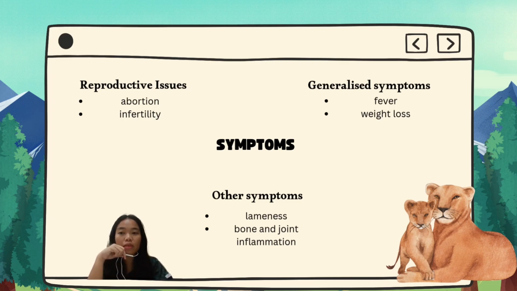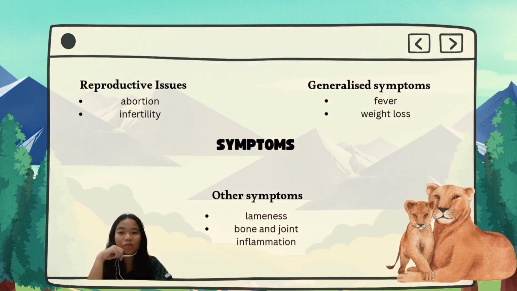The next symptoms are general symptoms like fever, and then the wildlife will display weakness. They also face weight loss. This causes emaciation due to systemic illness and reduced appetite. Other symptoms involve lameness and bone and joint inflammation. That's all from me. Thank you.